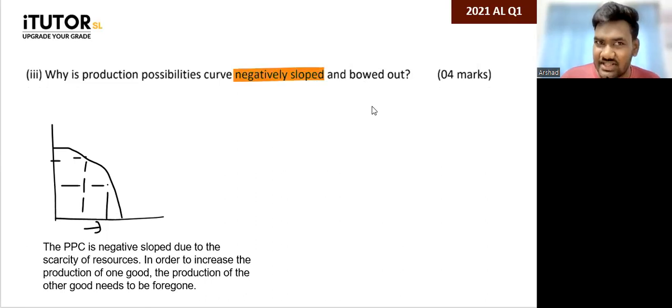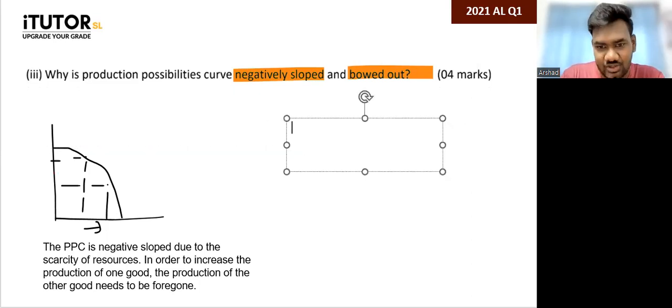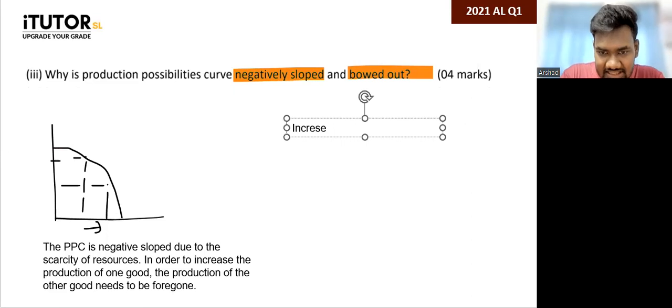Then the second part of the question, why is the PPC bowed out? Bowed out means concave to the origin. Now that you all know, explain. Okay, so why is it bowed out? Because of increasing opportunity cost.